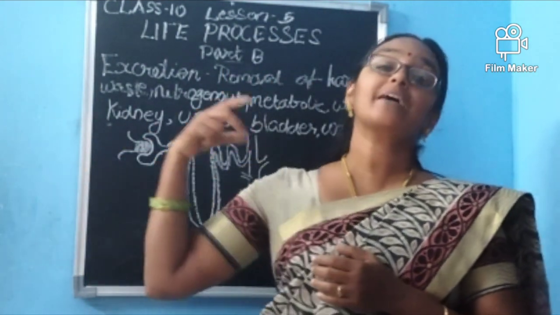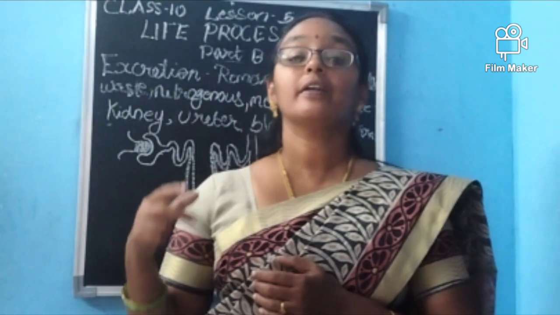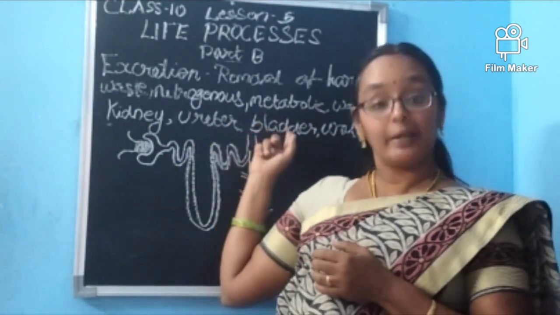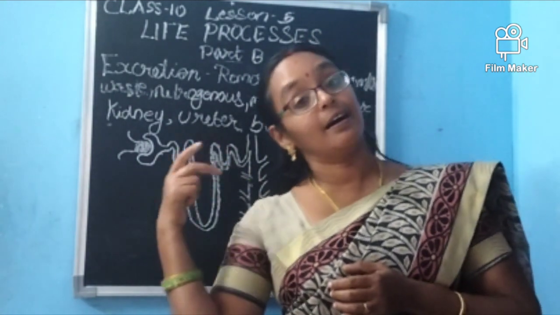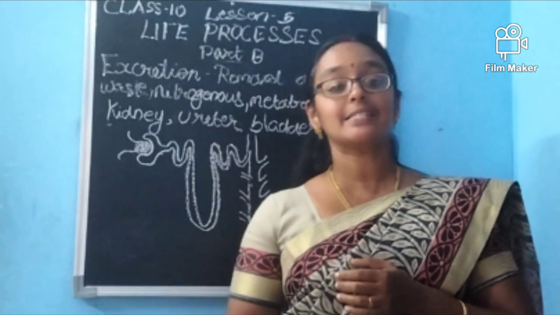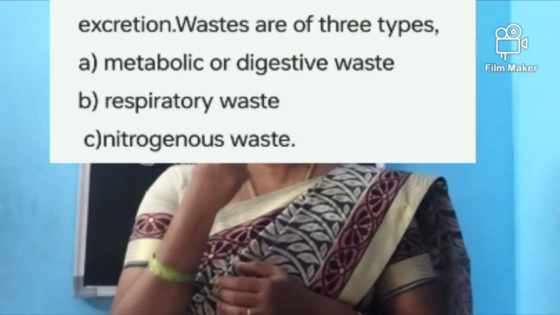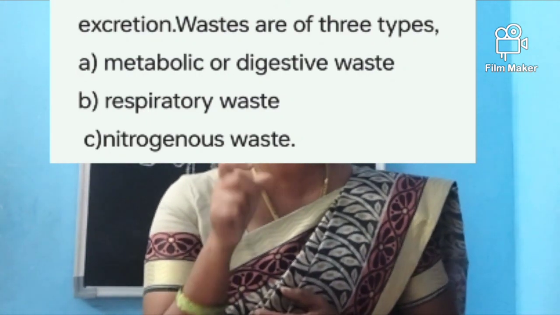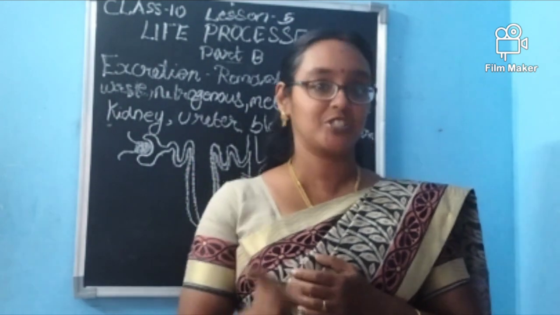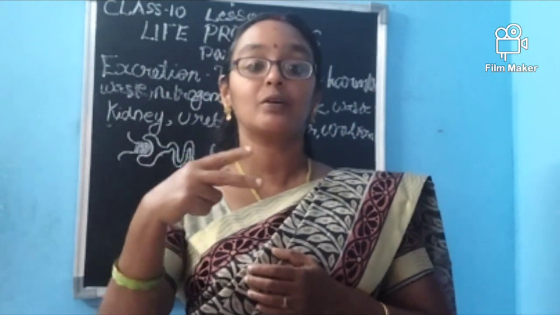Nitrogenous waste which will be excreted via urine and kidney will be helping for that. And metabolic waste in the form of feces that is excreted via anus, and the gas, that is carbon dioxide, which is excreted as a respiratory waste. Like that you have to mention. Then the points will be there for all the three.